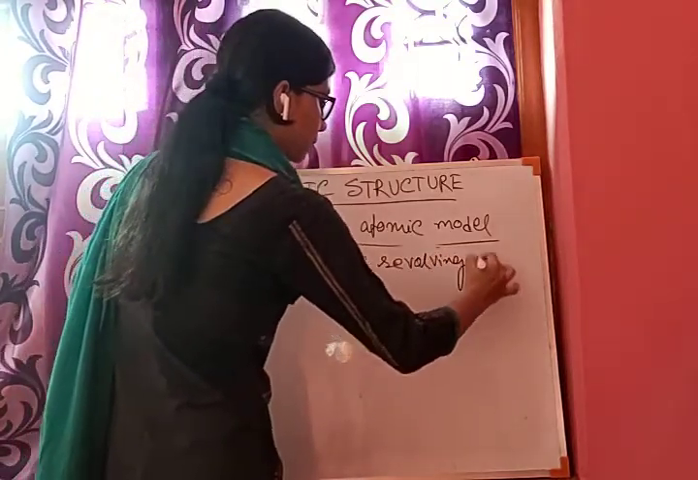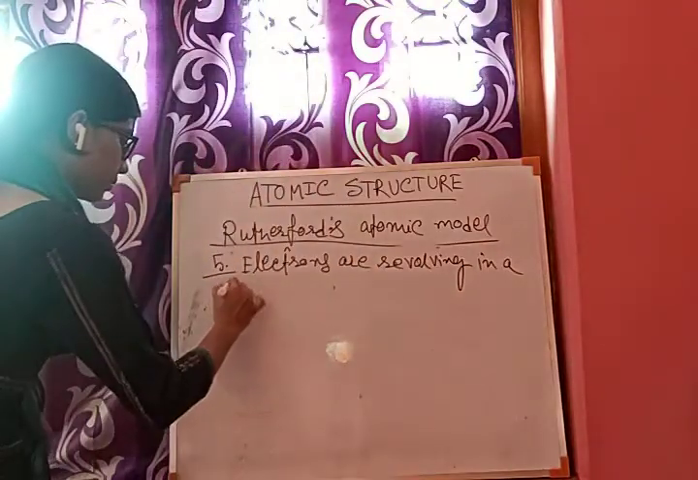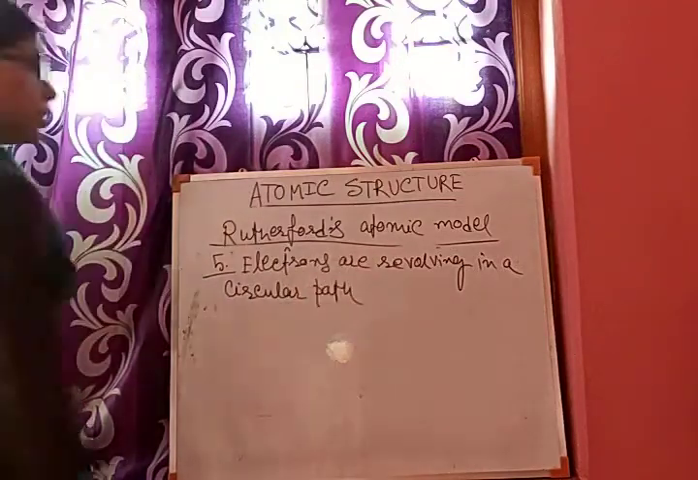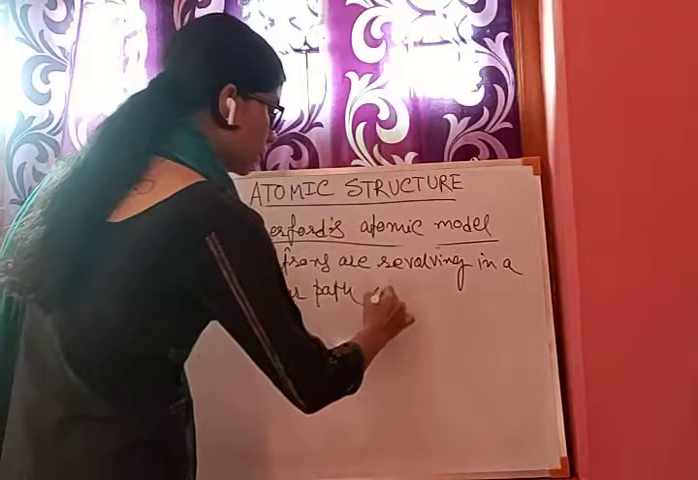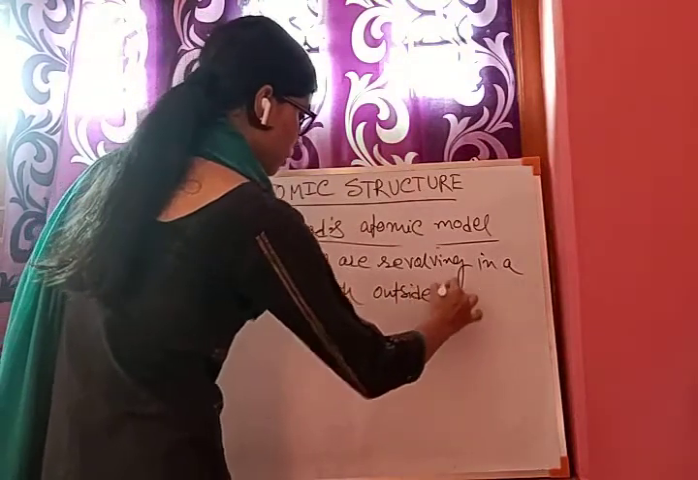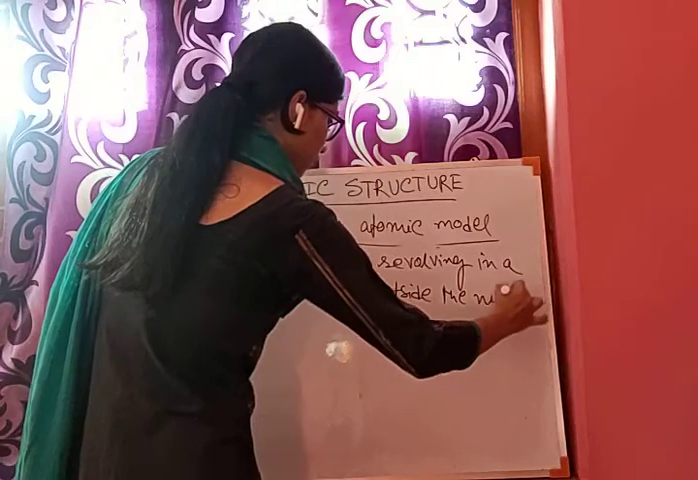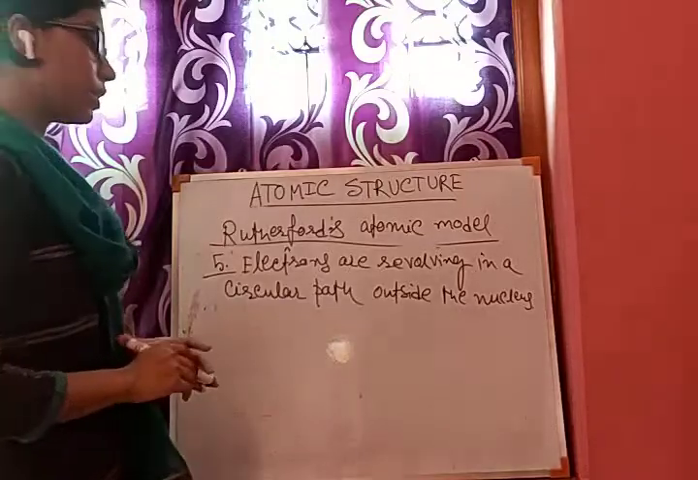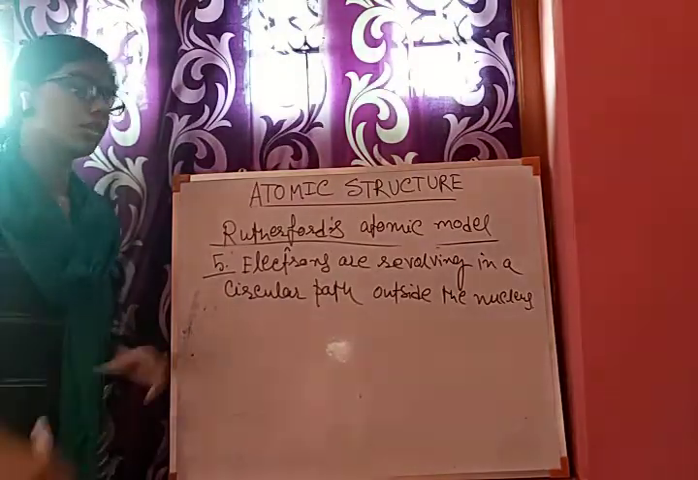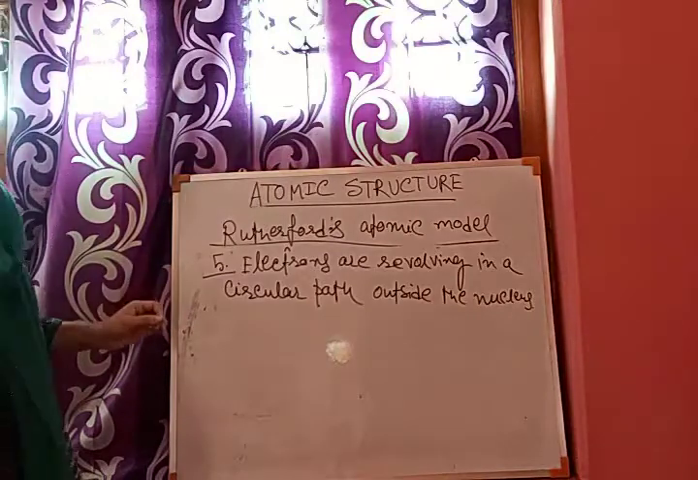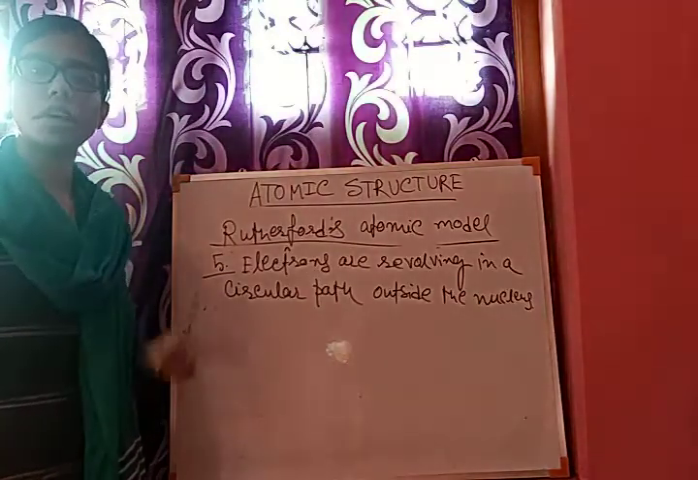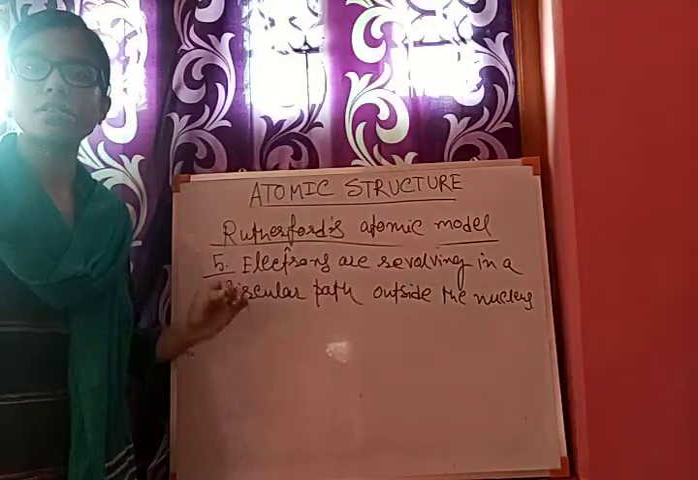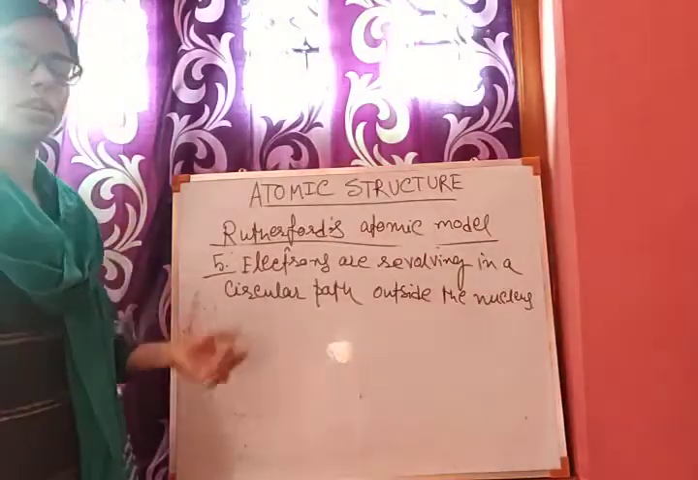Electrons are revolving in a circular path outside the nucleus. But an electron is a negatively charged particle, and according to the theory, whenever any charged particle is in motion, it continuously emits its energy. That is, it loses its energy.